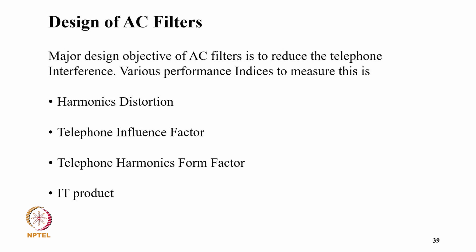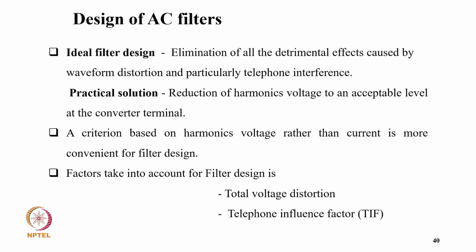So coming to the design of AC filters, the major design objective of an AC filter is to reduce telephone interference, and there are various performance indices to measure it. These are harmonic distortion, telephone influence factor, telephone harmonic form factor, and the IT product, the interference telephony product. So coming to the ideal filter design, it is the elimination of all detrimental effects caused by waveform distortion and in particular telephone interference. The practical solution is reduction of harmonic voltage to an acceptable level at the converter terminal, and a criterion based on harmonic voltage rather than current is more convenient for filter design. The factors taken into account for filter design are total voltage distortion and telephone influence factor.